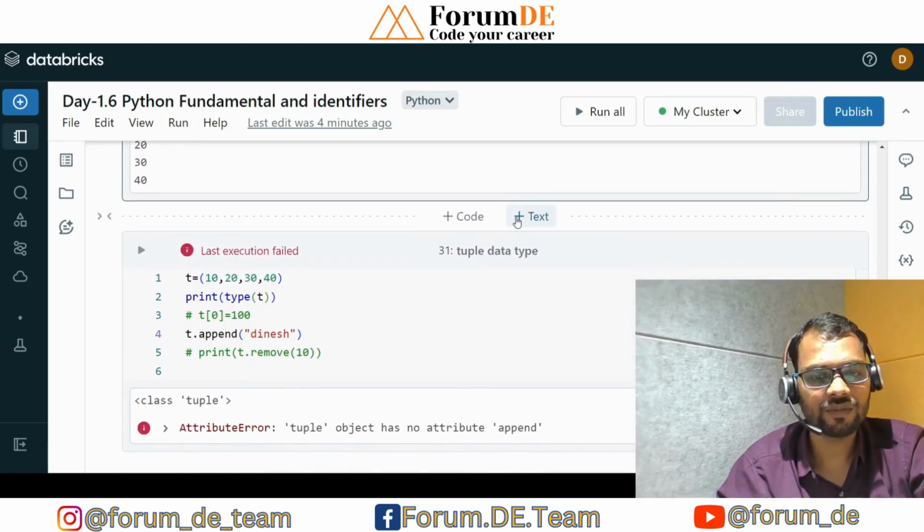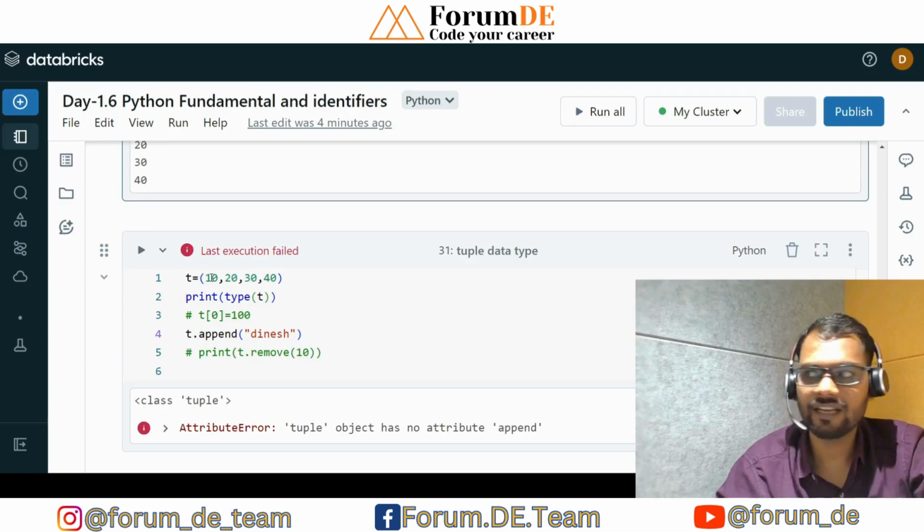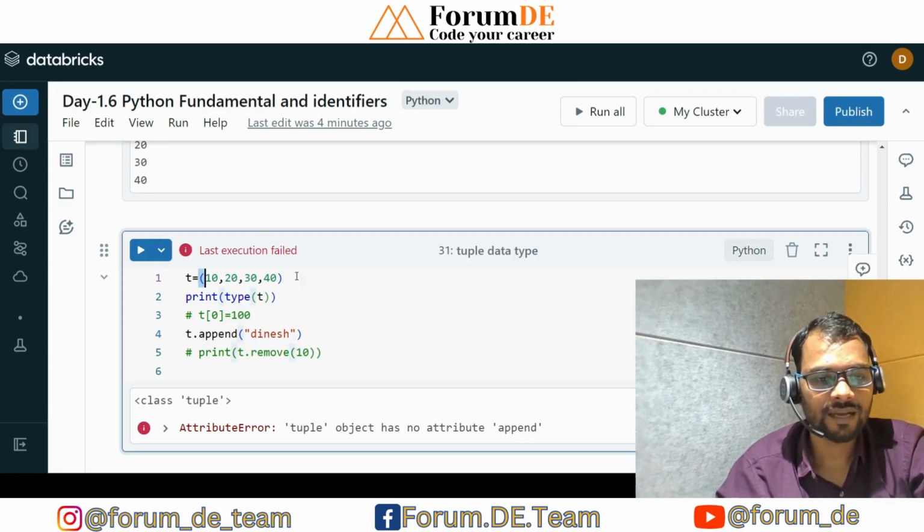Now coming to the tuple data type. Tuple data type is nothing but a data type which contains heterogeneous items, okay, meaning either strings or integers, any combination, within parentheses, right? So these are the parentheses, and this is nothing but a tuple, and all of them are comma separated.